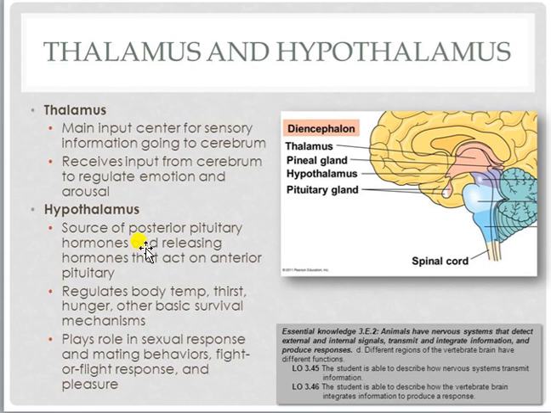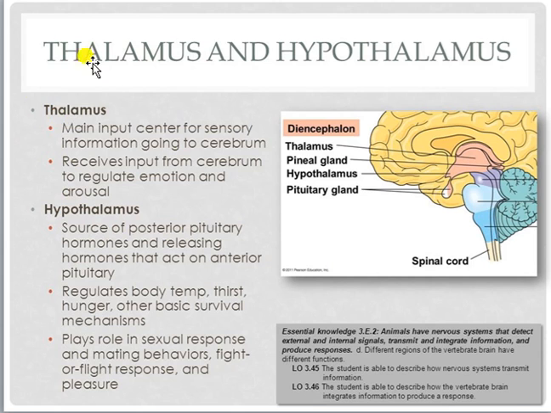That's why it is known as master of master glands, as well as it acts on the anterior pituitary also. Not only the posterior pituitary is controlled by the hypothalamus, the anterior pituitary is also controlled. It is regulating the body temperature, thirst, and the basic survival mechanism. It also plays a role in sexual responses and mating behaviors, fight or flight response, as well as pleasure.